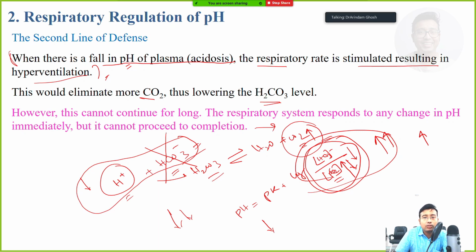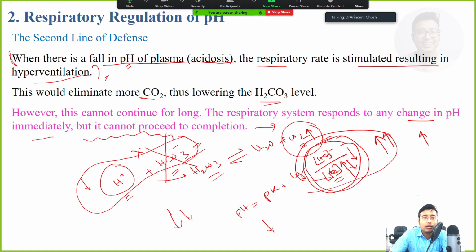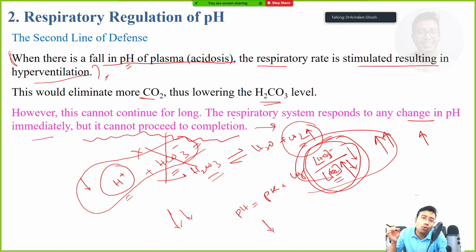However, this cannot continue for long. The respiratory system responds to any change in pH immediately, that is, whenever the buffer system has failed, but it cannot proceed to completion. For example, suppose the pH is now at 6.4, and there is a lot of pH gap that needs to be covered, the lung can only cover it partially. So there will be partial compensation by the lung. We'll be discussing compensation in detail, but finally the third line of defense, the kidneys, have to play a role. We are not discussing renal regulation right now. So this is the concept of how the lung acts, but the lung does this